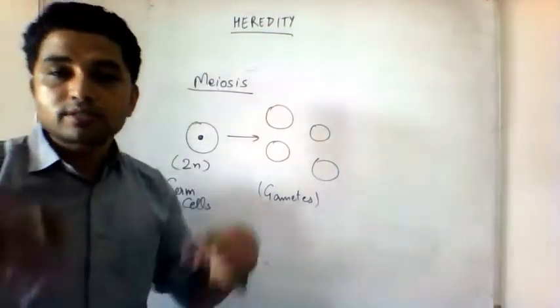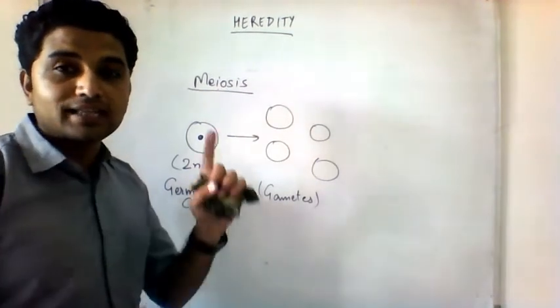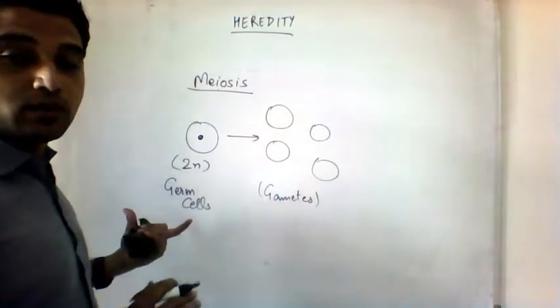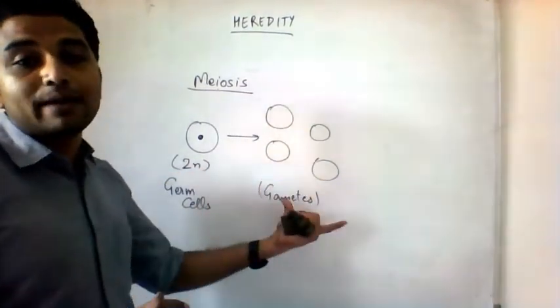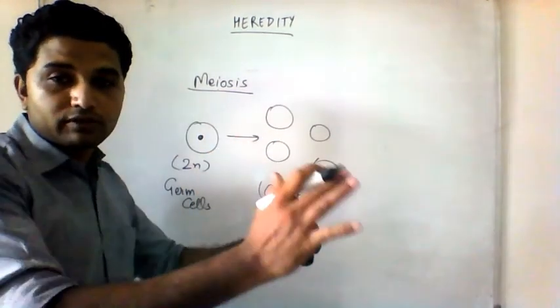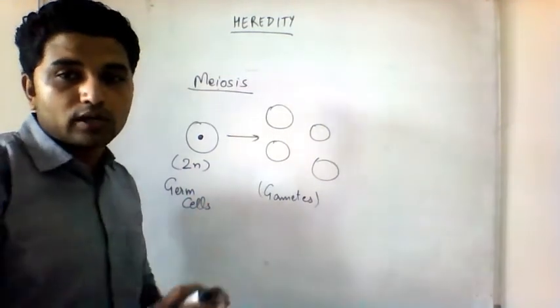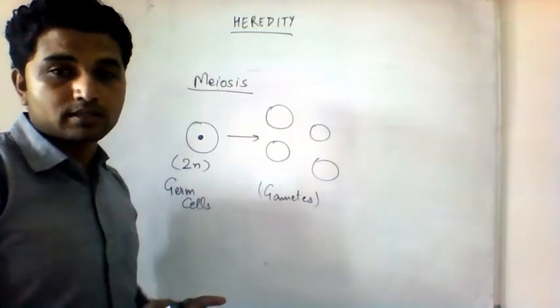We don't have germ cells everywhere in our body. We have them only at certain locations like the testes and the ovaries. Testes and ovaries have germ cells. That is why testes and ovaries are the only organs that can produce gametes. In plants also there are special structures, we will see in our chapter called reproduction. There we will see germ cells are present only in certain locations, not everywhere. That's why gametes are present only in certain places, reproductive parts.